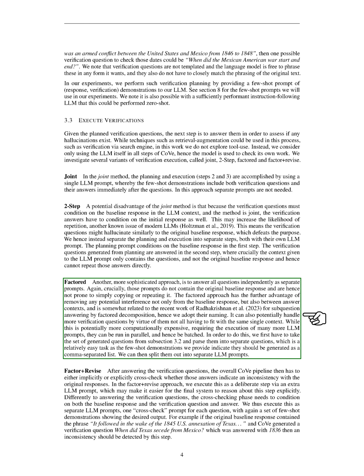Finally, the factor plus revise method involves cross-checking the answers to the verification questions against the original responses. This is done through an additional prompt, which allows the system to explicitly identify any inconsistencies. For example, if the baseline response mentioned that Texas was annexed by the U.S. in 1845, but a verification question revealed that Texas seceded from Mexico in 1836, this would be flagged as an inconsistency.